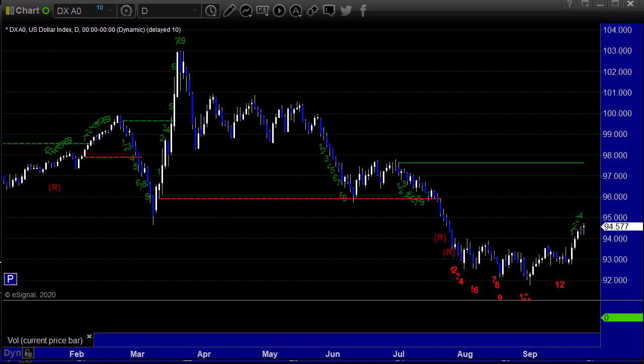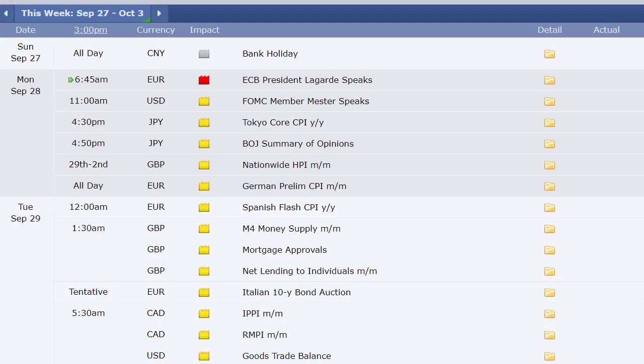Let's take a look at the news coming out in the week ahead. On Sunday, nothing but bank holiday out of China. FOMC member speaks. Okay, Tokyo core CPI Monday at 4:30 p.m. So no data here in the U.S. or Canada early. Nationwide housing price index out of UK at some point this week.